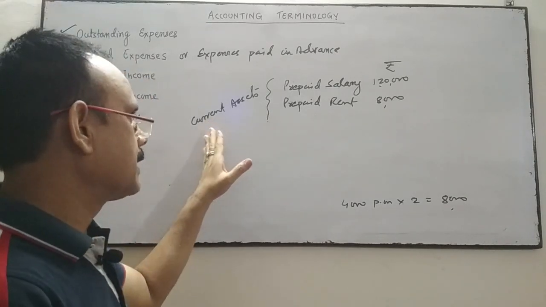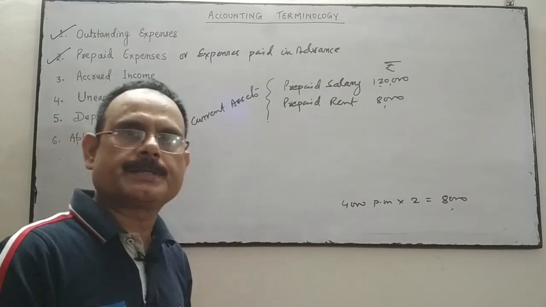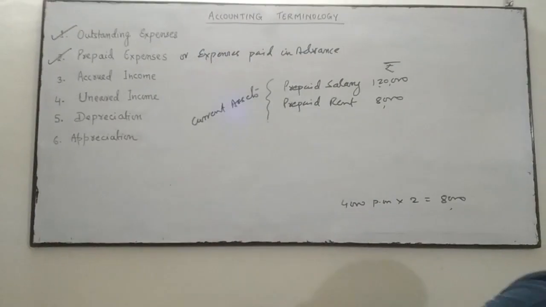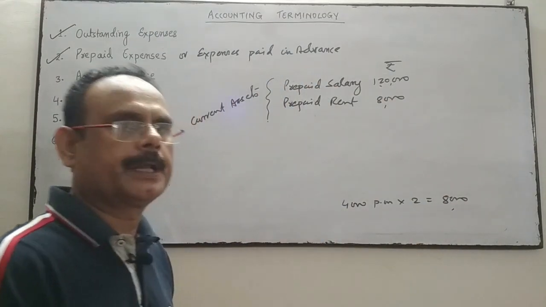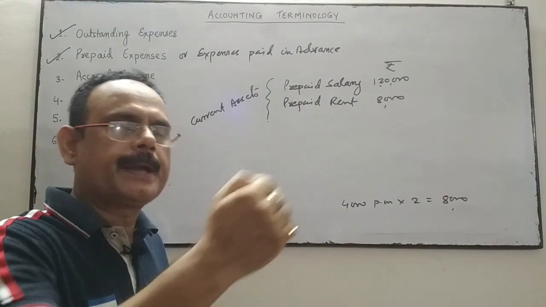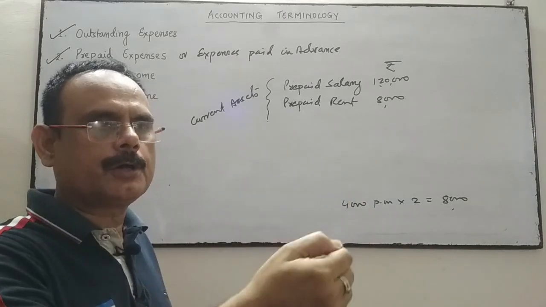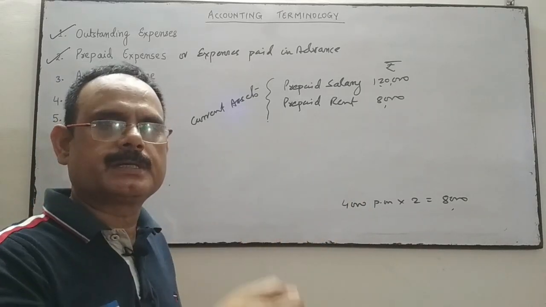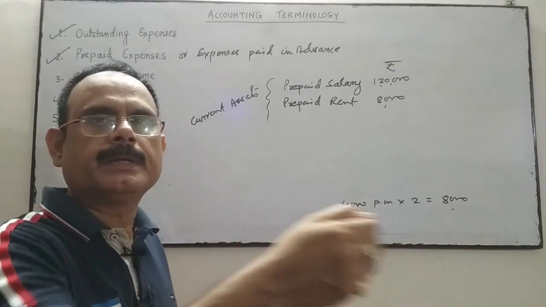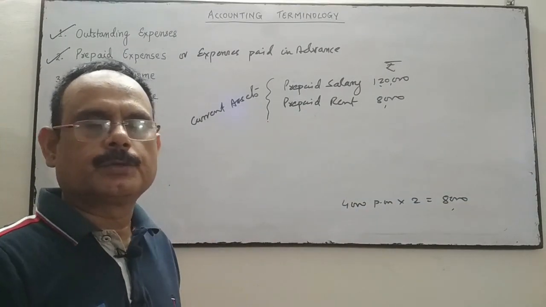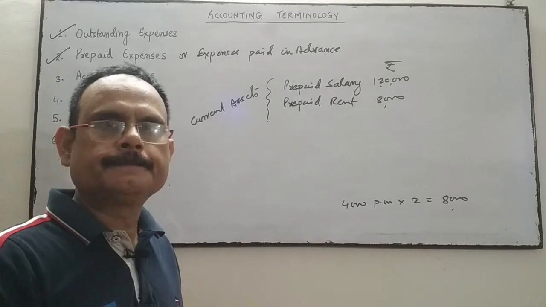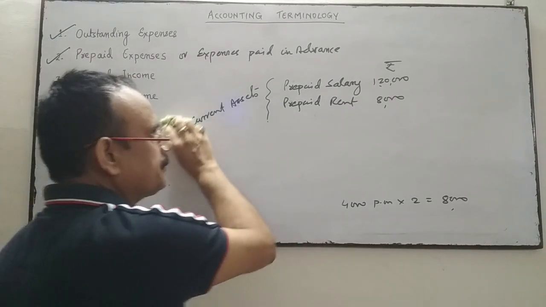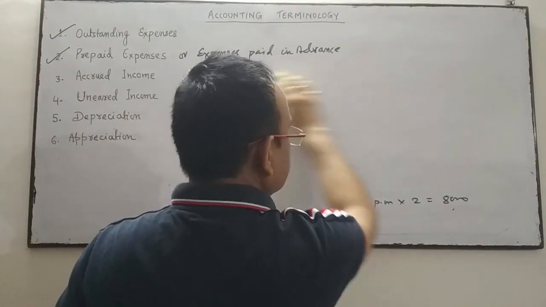They are assets because the company or business has already paid the amount. The service of that amount which is already paid will be availed by the business in the years to come, in the next financial year. So this is an asset from the firm's point of view, and it's a current asset.